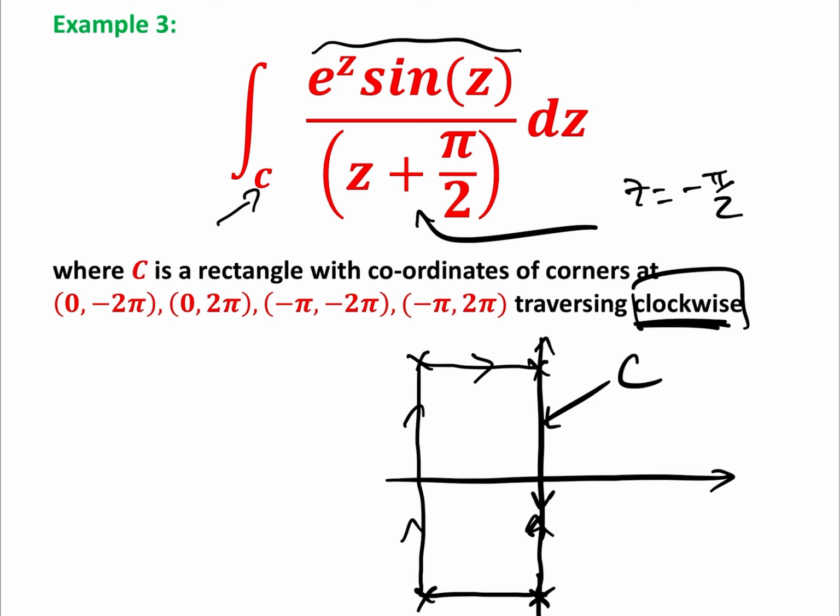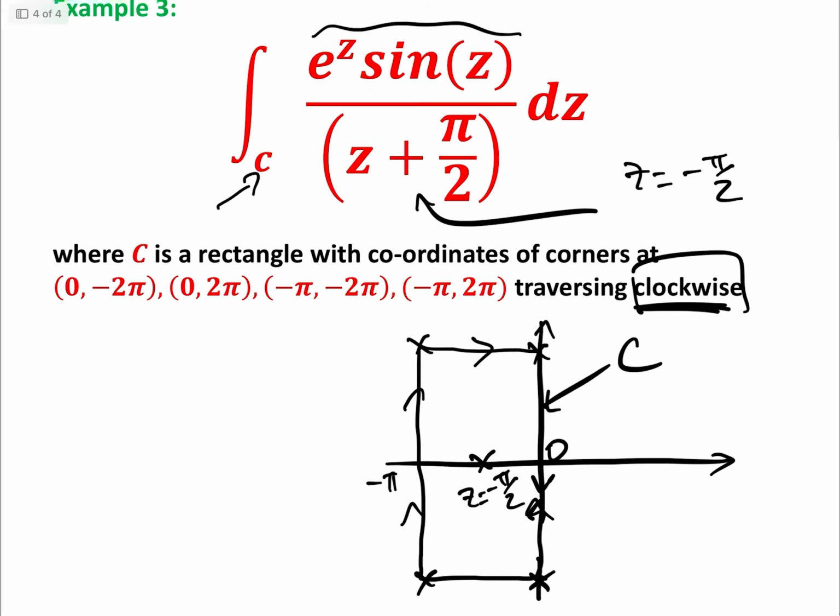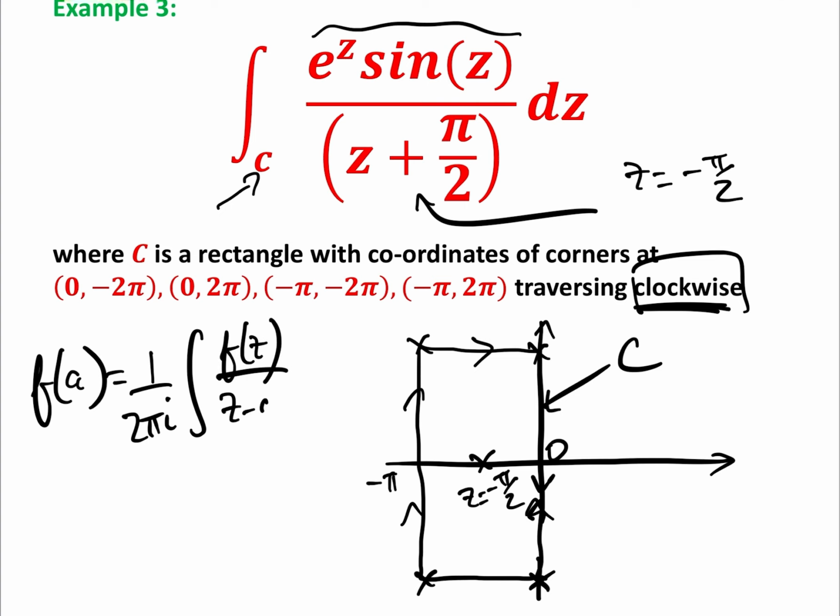So all we need to do now is see, is the pole within the region about which we are integrating? Well, this is the point 0, this is the point minus pi, and the pole here is at z equals minus pi over 2. Yes, it is inside the region, therefore we need to use Cauchy's integral formula, which we have already stated is f of a equals 1 over 2 pi i, the integral of f of z over z minus a dz